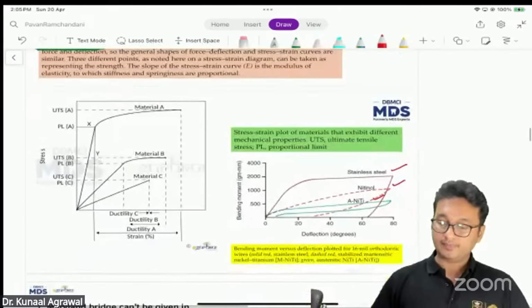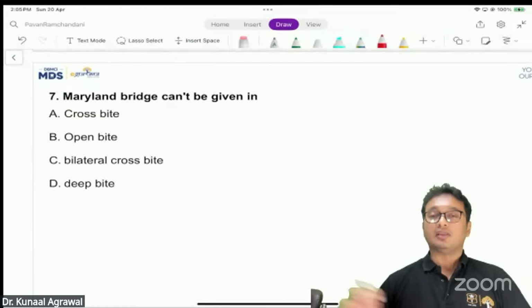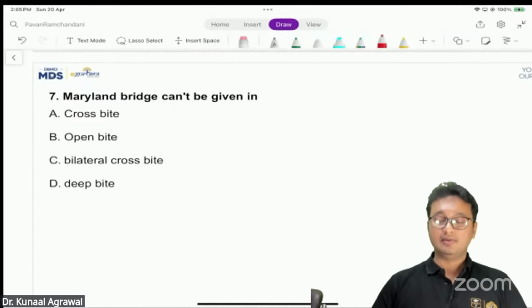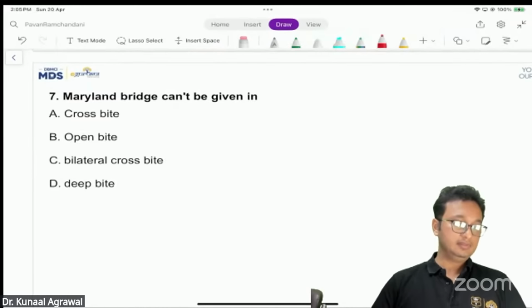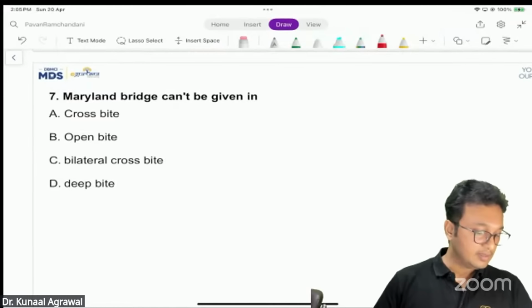All right. We have studied this. Next question, Maryland bridge can't be given in which of the following clinical conditions? Is it a cross bite, open bite, bilateral cross bite, or a deep bite? What do you think should be the answer?